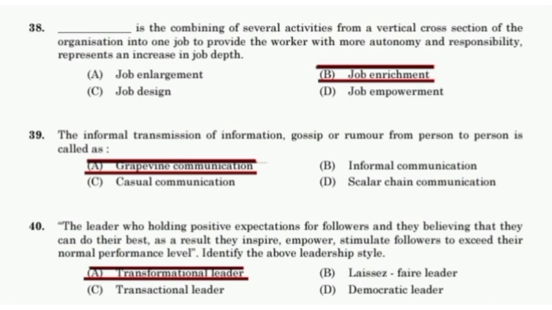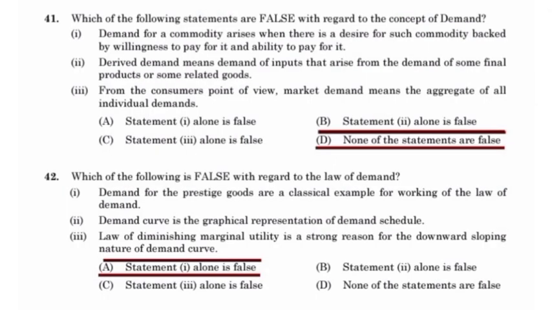The leader who holds positive expectations for followers and believes that they can do their best, and as a result inspires, empowers, and stimulates followers to exceed the normal performance level. Identify the above leadership style. Transformational leader.